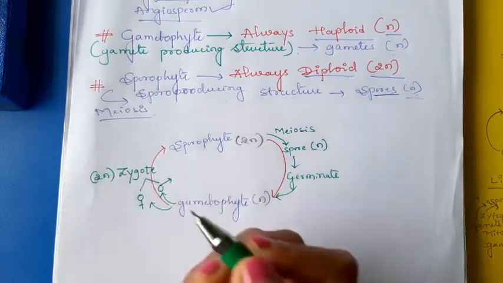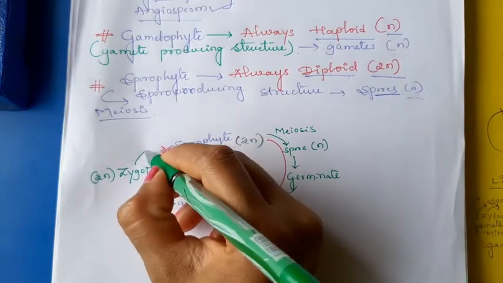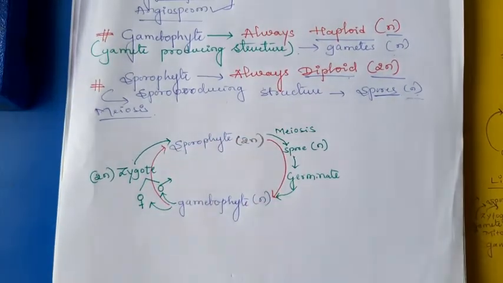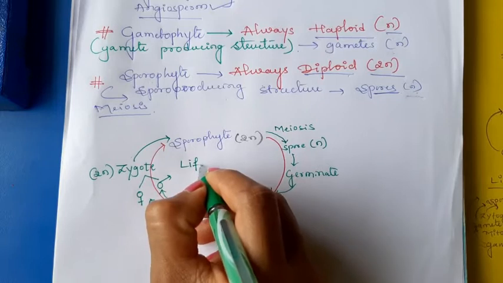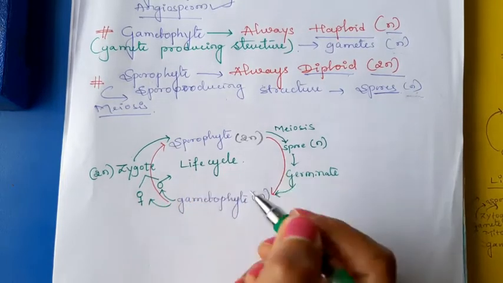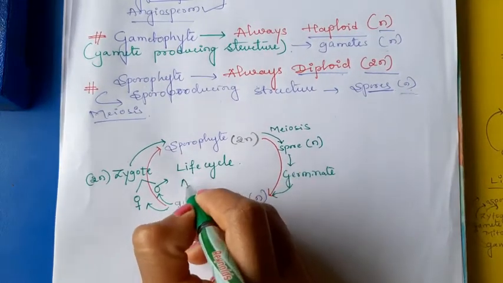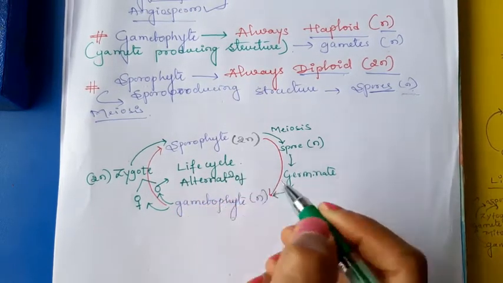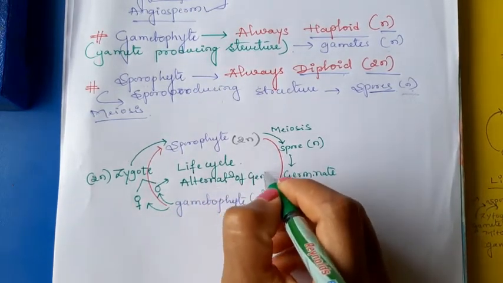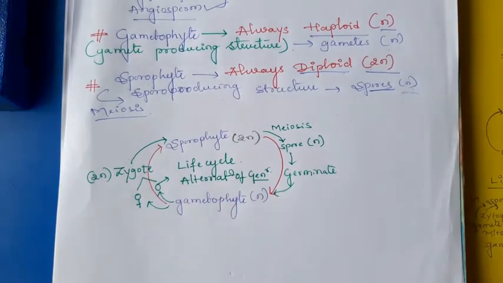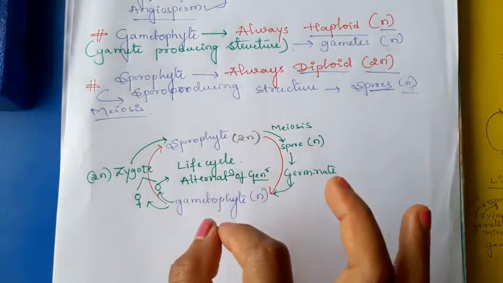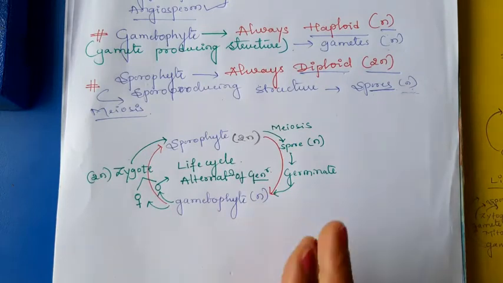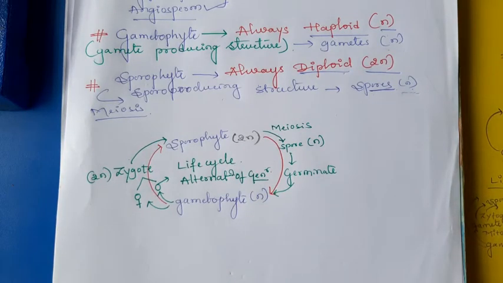It forms the sporophyte. This is the life cycle of all plants. It is known as alternation of generation. This is a rough idea about alternation of generation.